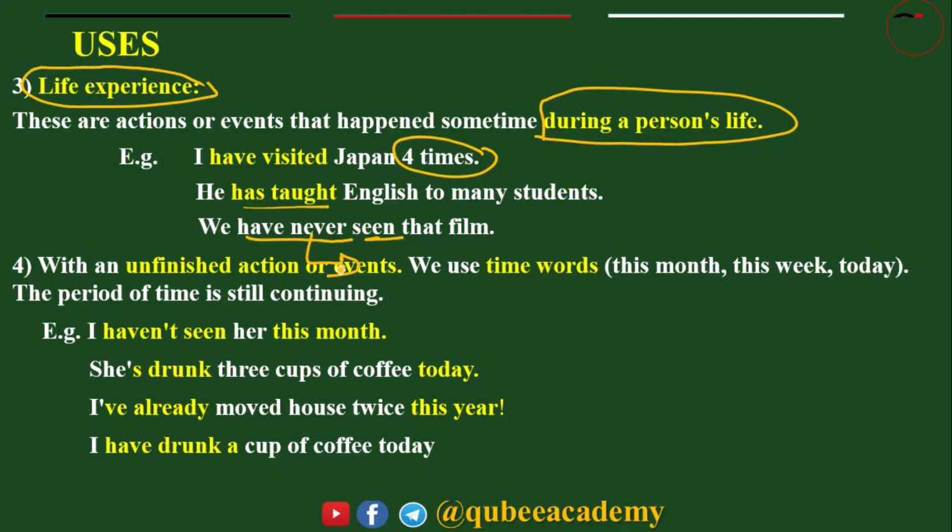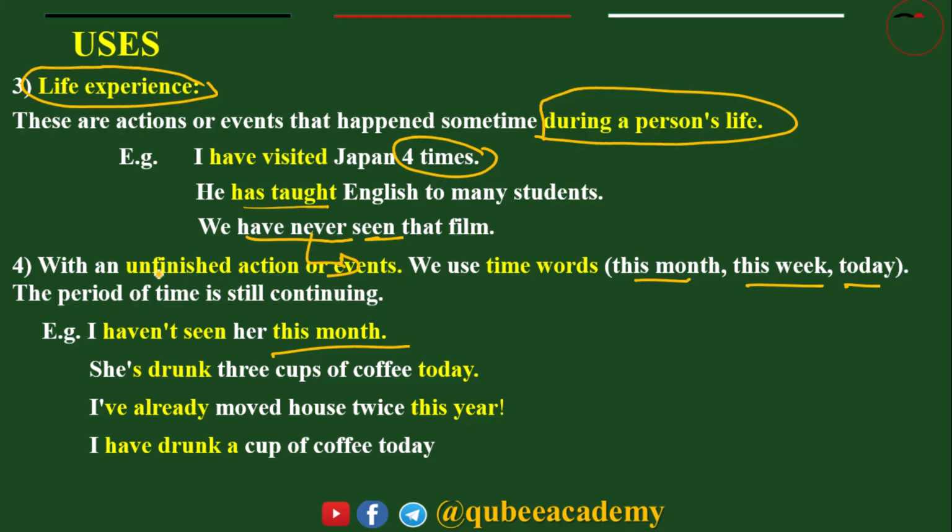The other use is with unfinished action or events. We use time words like this month, this week, today. Such types of words can be used to talk about unfinished action. Look at the example: I haven't seen her this month. That means until now I haven't seen her. Unfinished action.